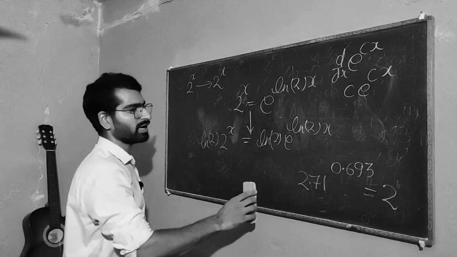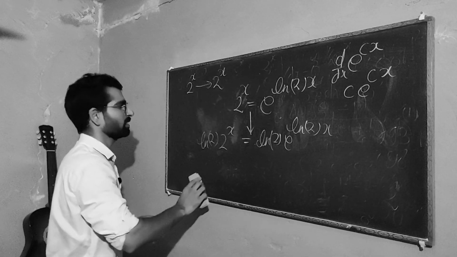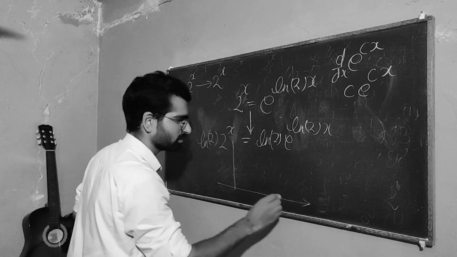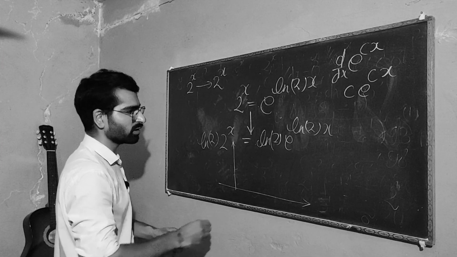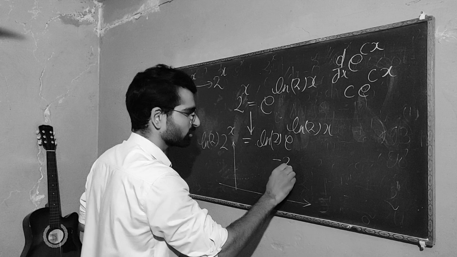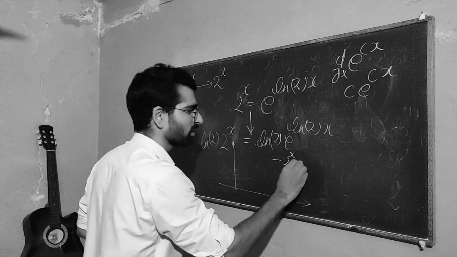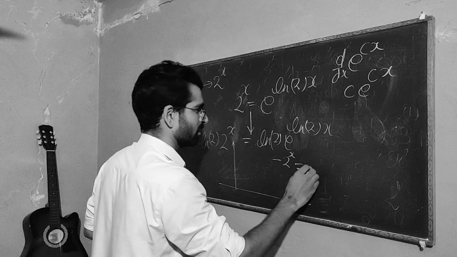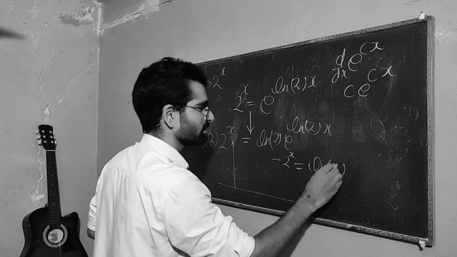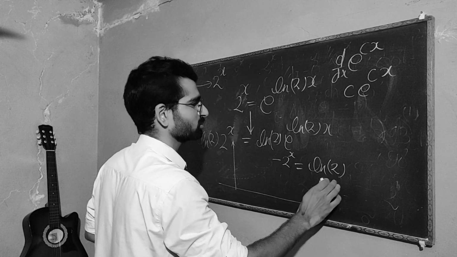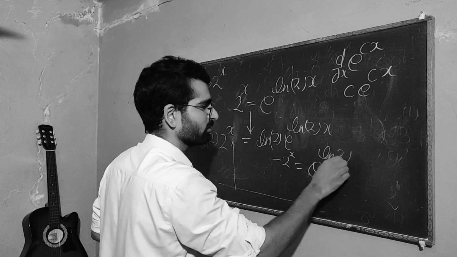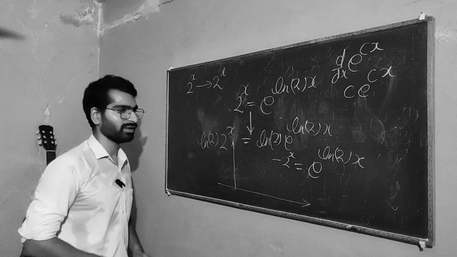And what they do now is, you no longer call it 2 to the x. Instead, you call it e to the ln of 2 times x, right?